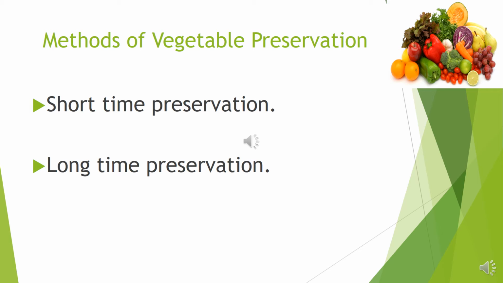Cold storage is normally used to store vegetables in the raw stage. In cold storage, the oxygen level is decreased and the carbon dioxide level is increased to control the transpiration. These are all about the methods of vegetable preservation.